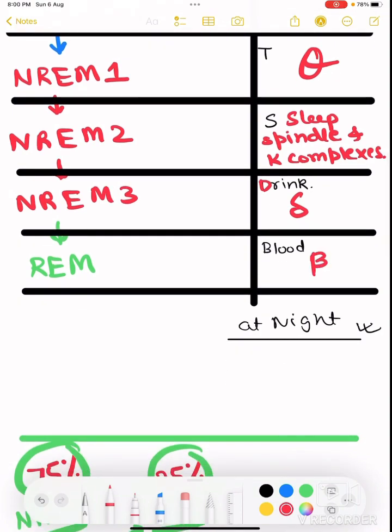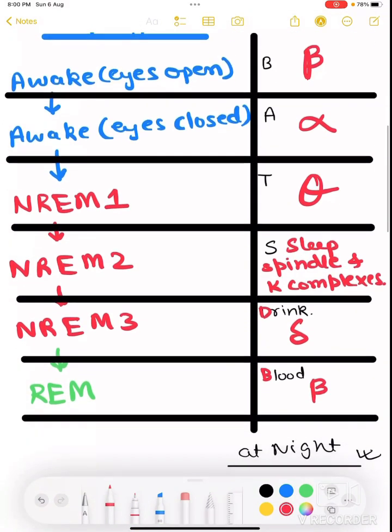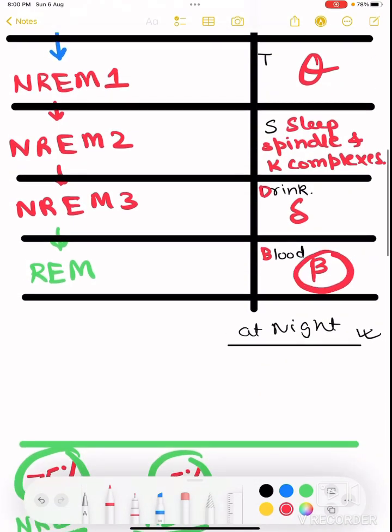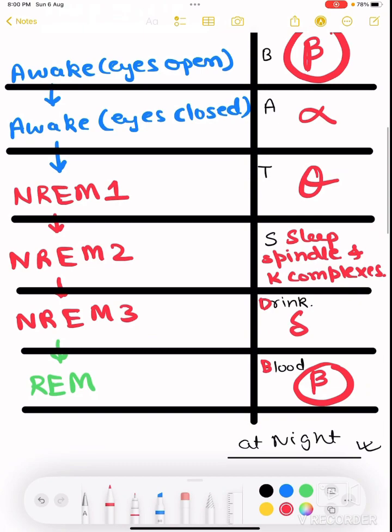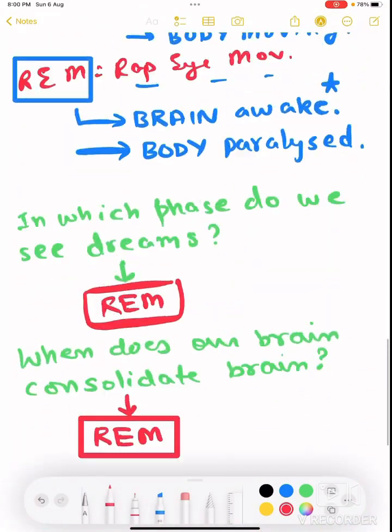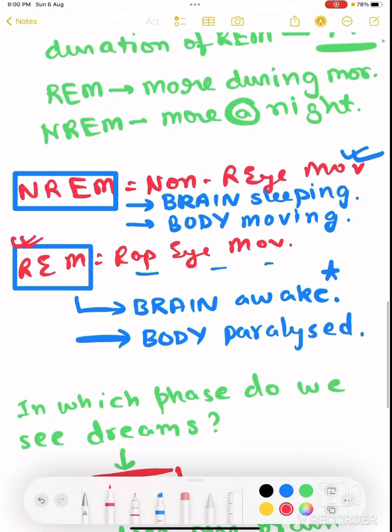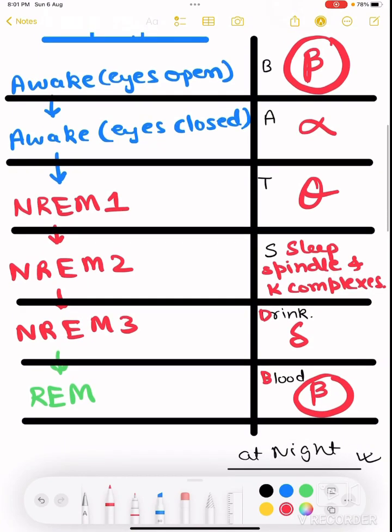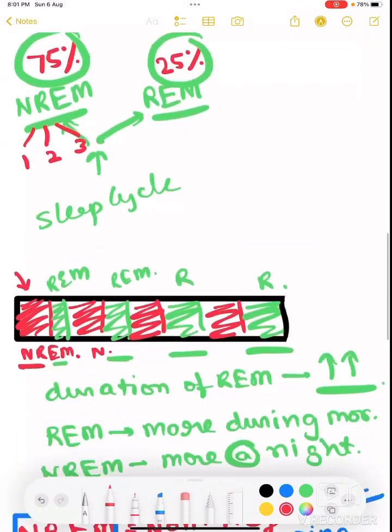And again in REM, we see B for beta, right? So when we are awake with eyes open, it is beta, and again in REM it is beta. We are sleeping, but the EEG wave patterns are the same. It is such an interesting thing, and I already told you why: because in REM sleep our brain is actually awake, just like the brain I have now while teaching you. So this is a way you can easily remember.